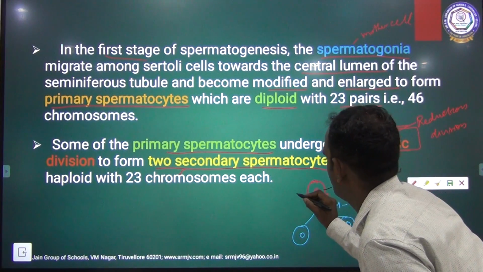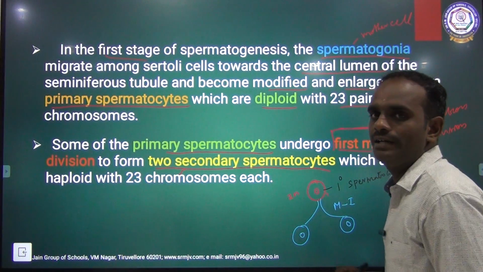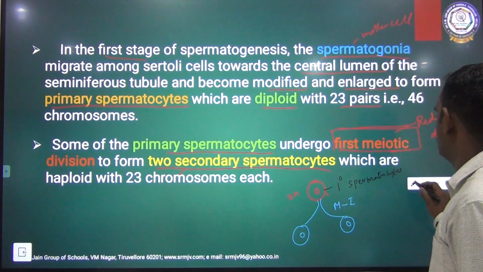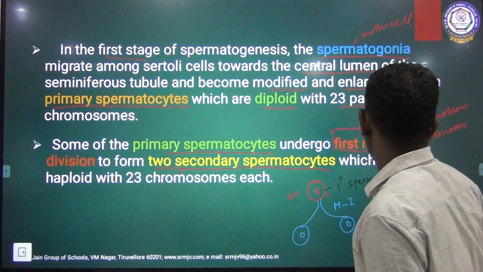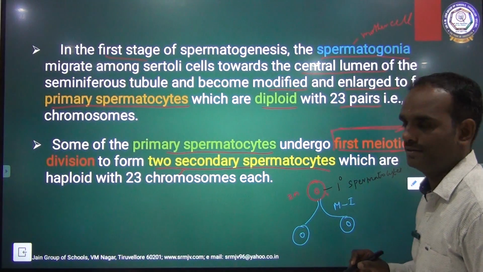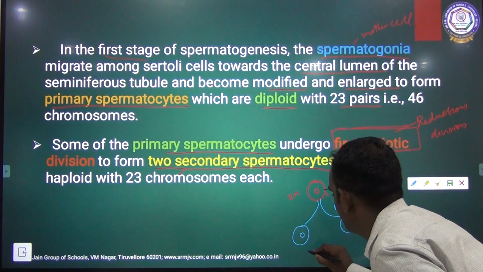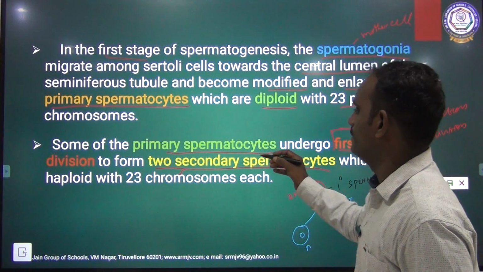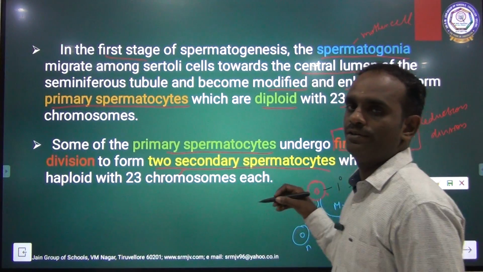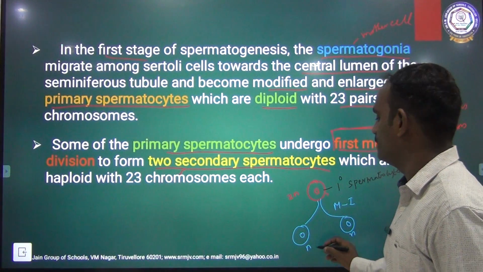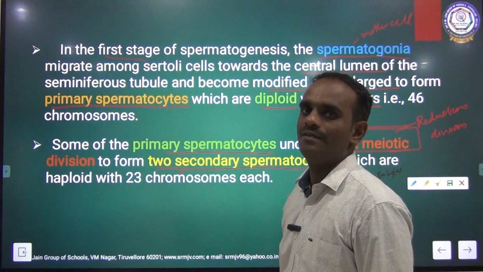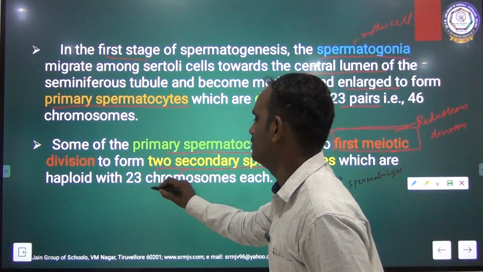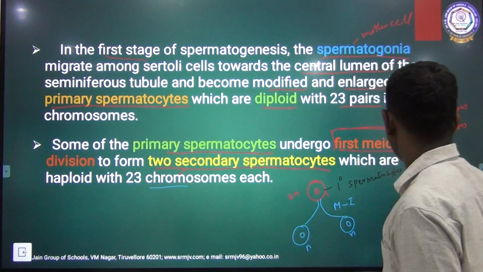This primary spermatocyte is 2n in nature, diploid. Once it undergoes meiotic cell division, it forms two haploid cells having n number of chromosomes, that is 23 chromosomes in each cell.